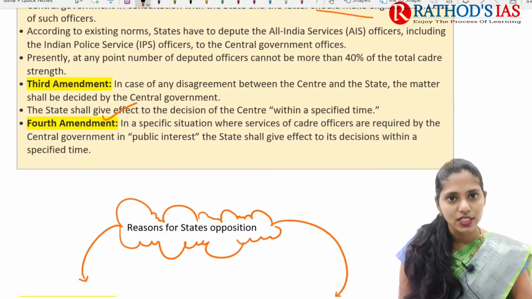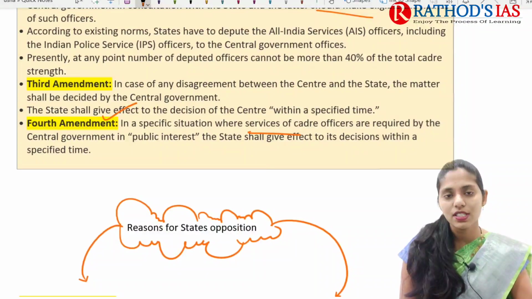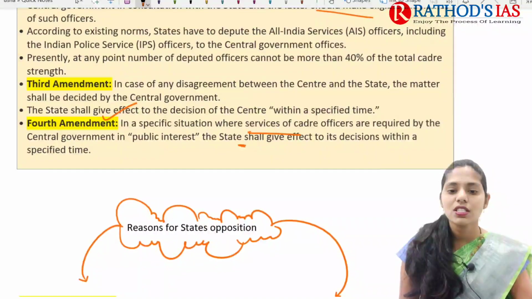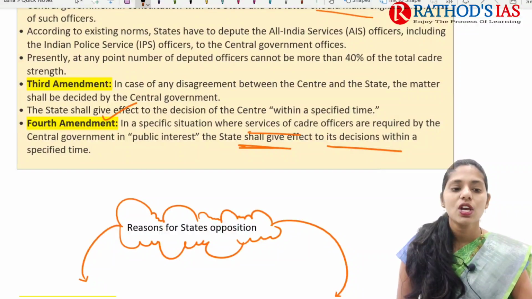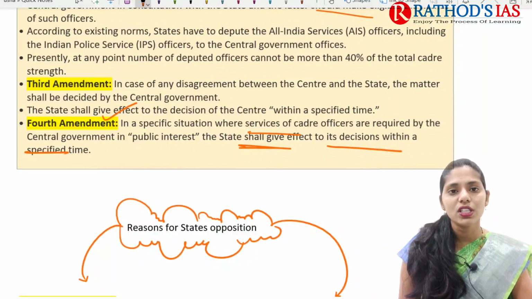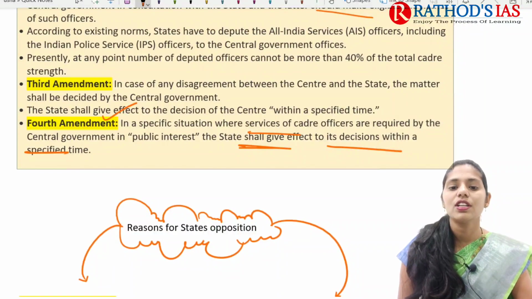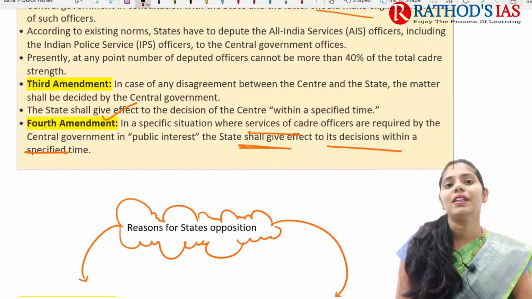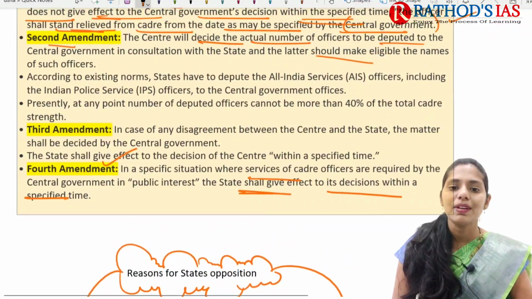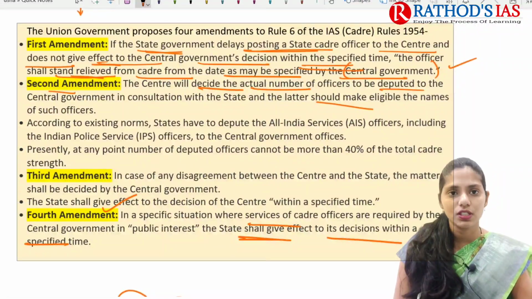And the fourth amendment: in a specific situation where the services of cadre officers are required by the central government in the public interest, the state government shall give effect to its decisions within a specific period of time. That means in such a situation, where public interest is involved, the decision should be taken within a specific period by the state government. So in these amendments, there is an increase in the power of the central government, which affects federalism.